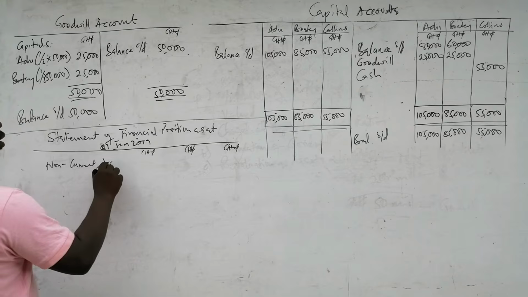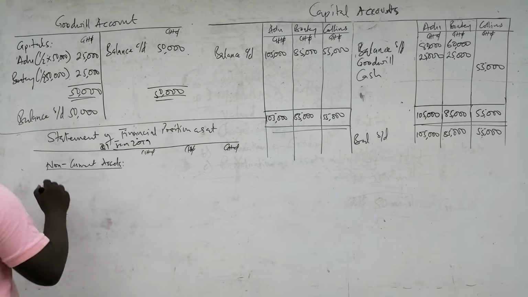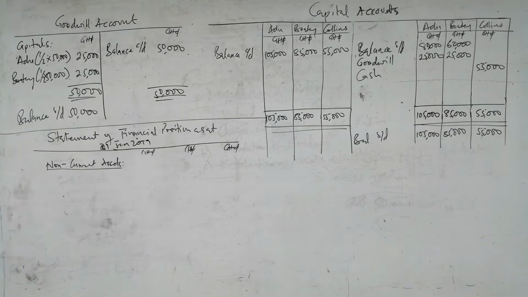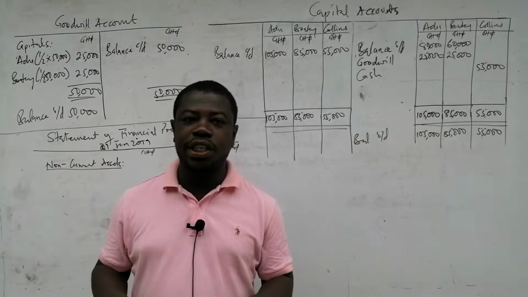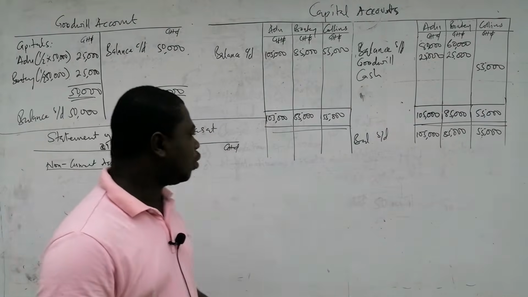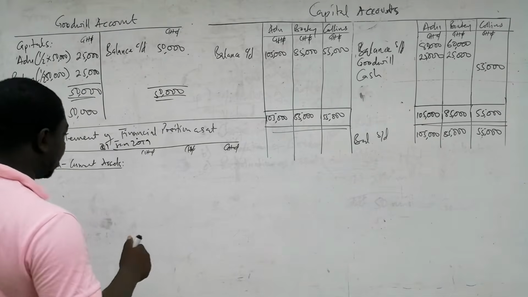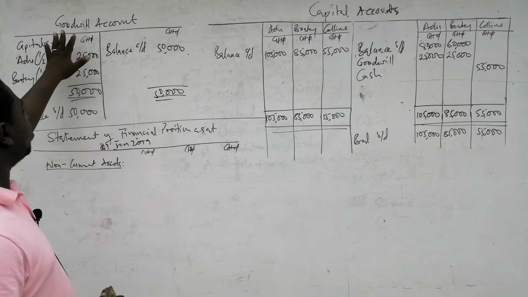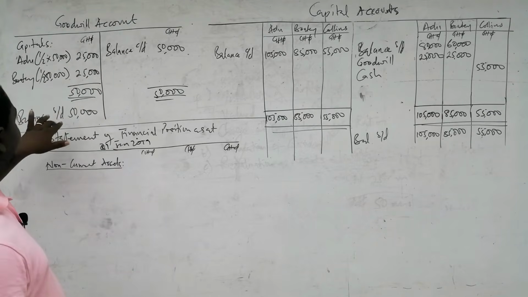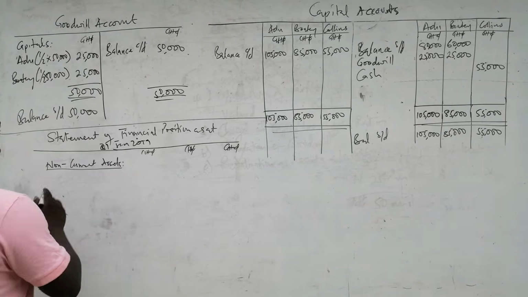Now, with the non-current assets, in the question there was a non-current asset of 75,000 that we had already. So that one is a non-current asset that we have as per the question. And then remember that we are told that goodwill is to be maintained in the books. So there is a goodwill of 50,000 that will also appear.